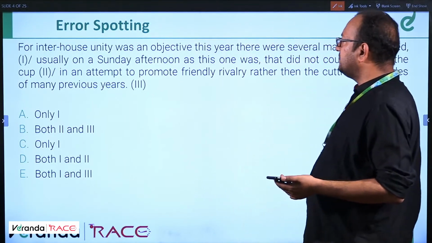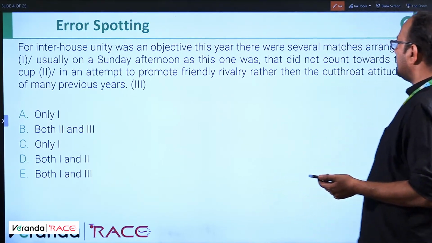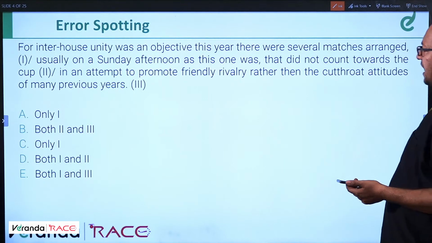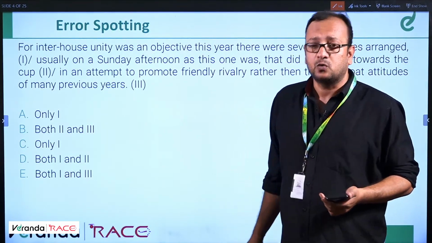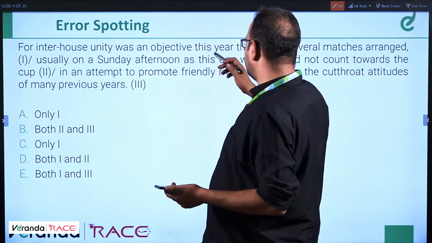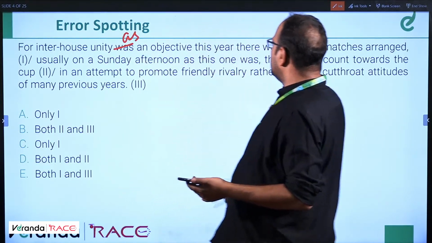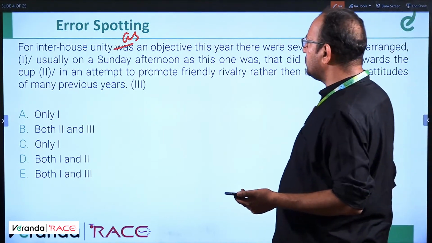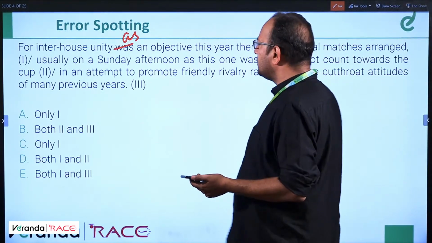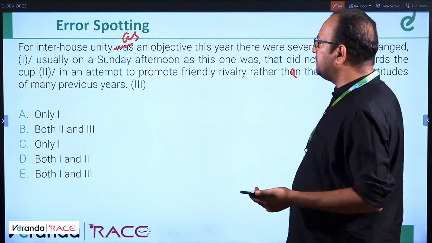For inter-house unity was an objective this year, there were several matches arranged, usually on a Sunday afternoon as this one was, that did not count towards the cup, in an attempt to promote friendly rivalry rather than the cutthroat attitudes of many previous years.